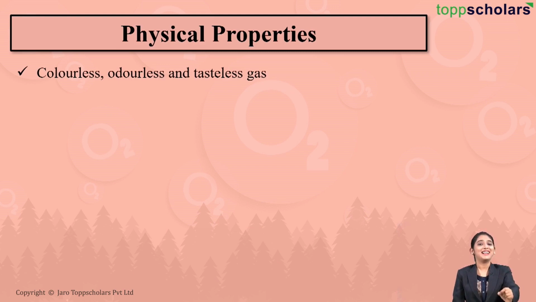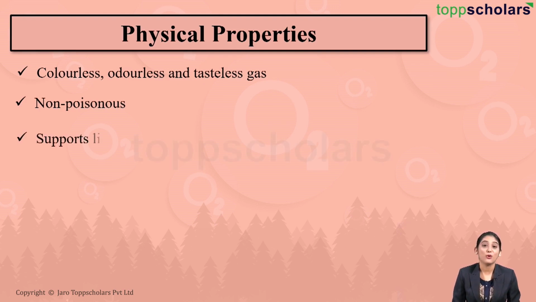Oxygen is a colorless, odorless and tasteless gas. Is oxygen gas poisonous? No, oxygen gas is a non-poisonous gas. And as we know, all living beings, plants, animals as well as we humans require oxygen for our survival. That is, oxygen supports life. Without oxygen, life would not be there on earth, right?